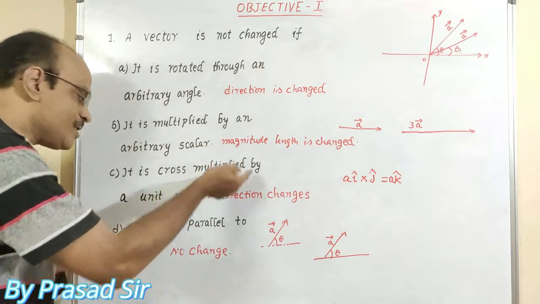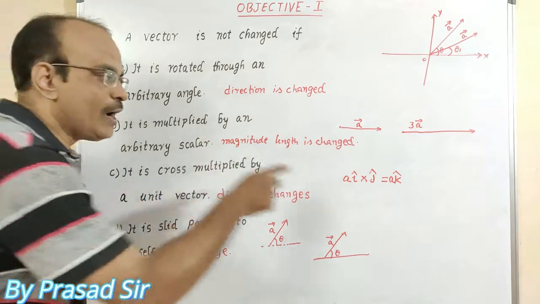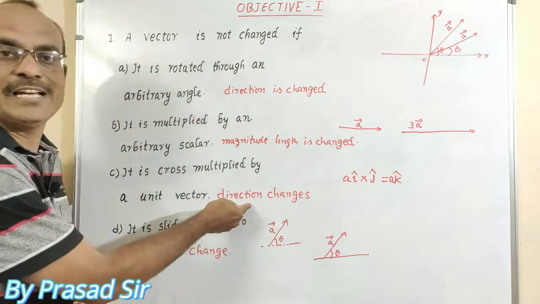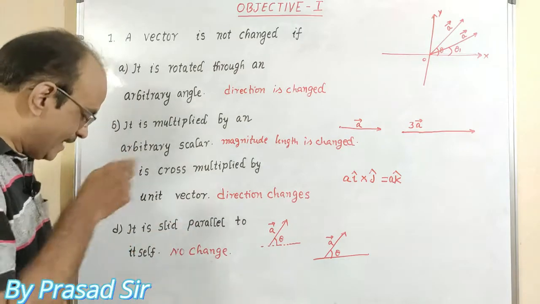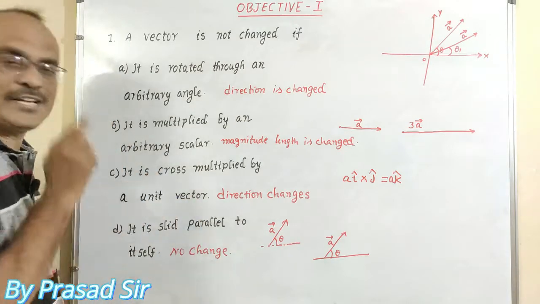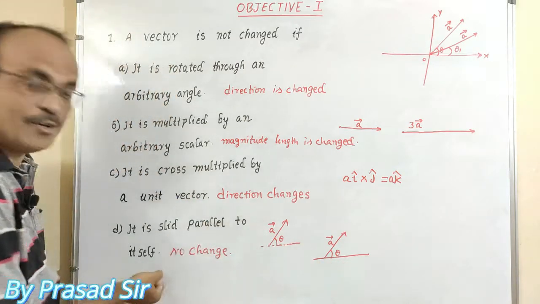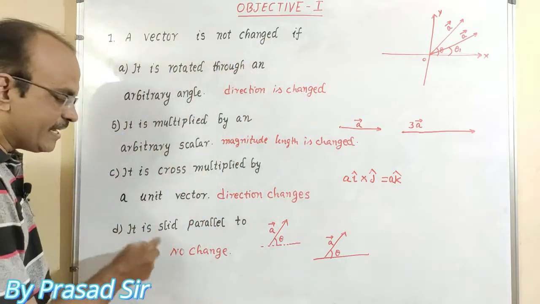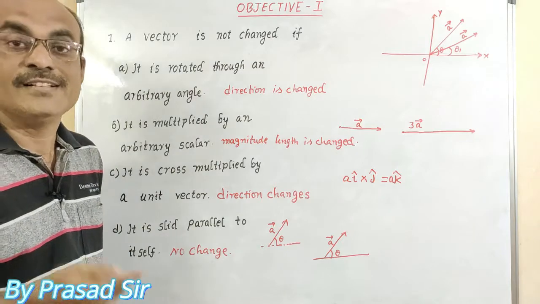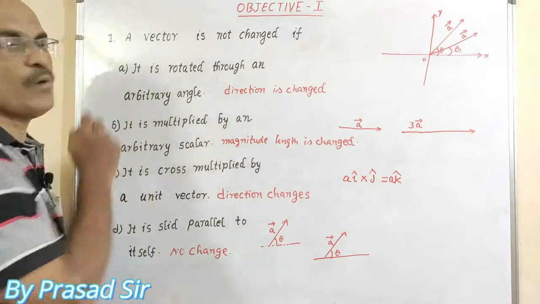C. It is cross multiplied by a unit vector. Direction changes. That's why it is also not the correct option. D. It is slid parallel to itself. No change. That means a vector is not changed if it is slid parallel to itself.